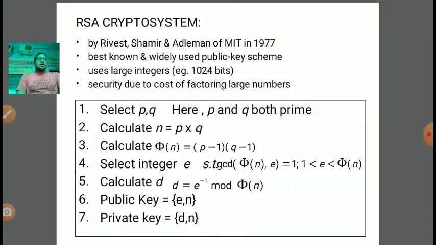So RSA, how does the RSA name come into the picture? Basically, it is given by three scientists. From Rivest, R is taken. The second scientist's name is Shamir, S is taken, and Adleman. From that, A is taken. So the RSA name became popular for this particular algorithm. So Rivest, Shamir, and Adleman of MIT discovered it in 1977.